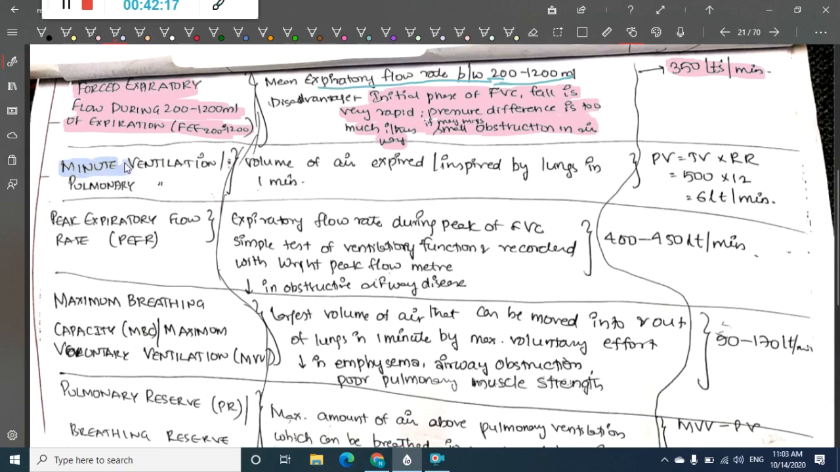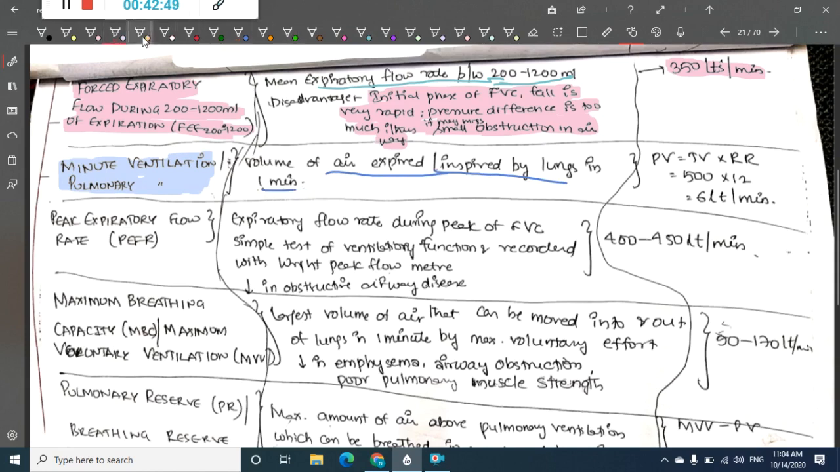We have something called minute ventilation, also called pulmonary ventilation. This is based on multiple breaths, not one breath. Minute ventilation is the amount of air that is inspired or expired by the lung in 1 minute. It is the total amount of air that is inspired or expired in 1 minute.